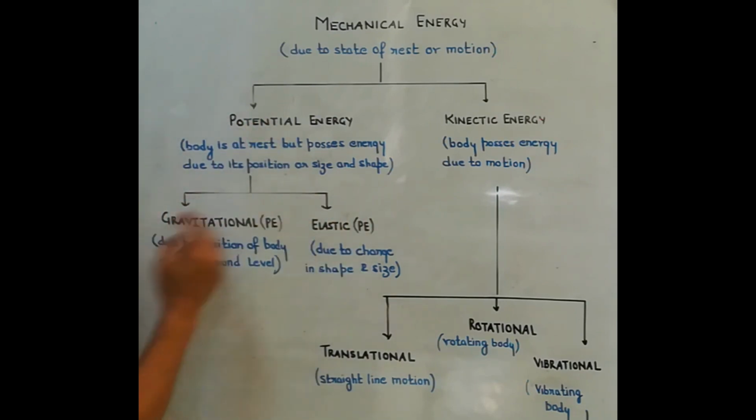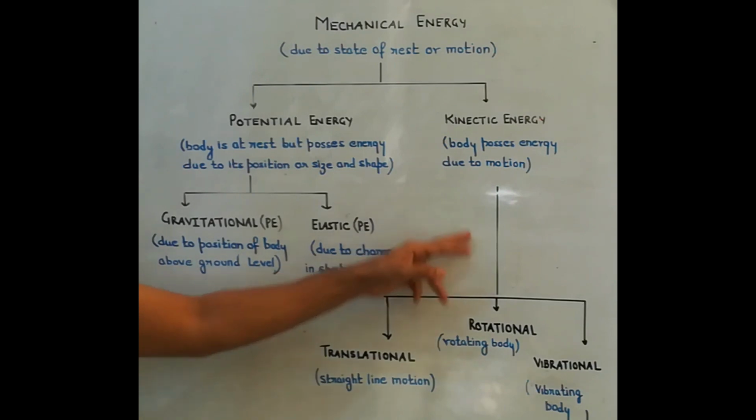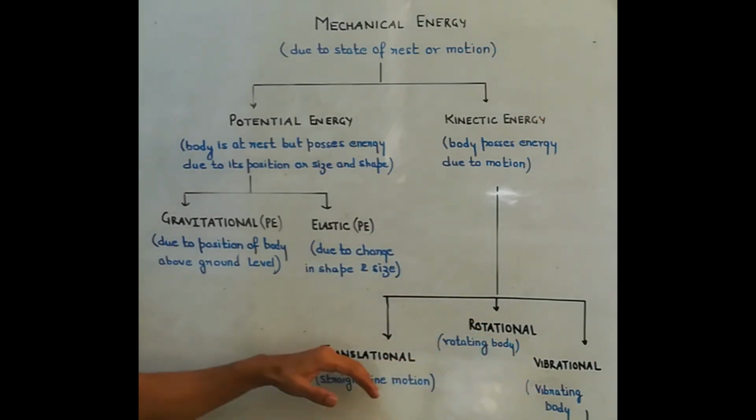Potential is further subdivided into gravitational and elastic. And kinetic is divided in three subparts: translational, rotational and vibrational. So these are the different forms of mechanical energy. Now we will do how to derive the formula for gravitational potential energy and kinetic energy.